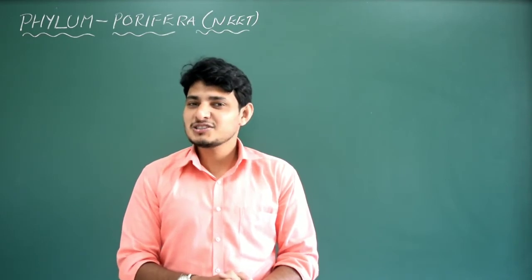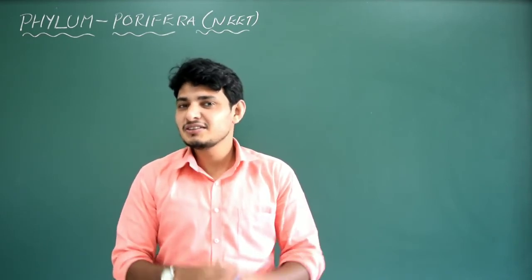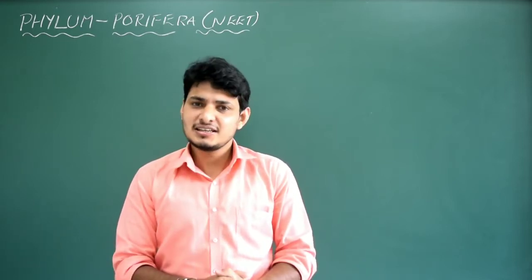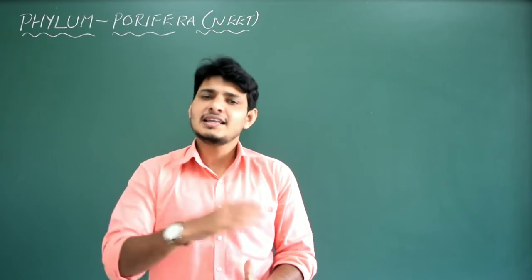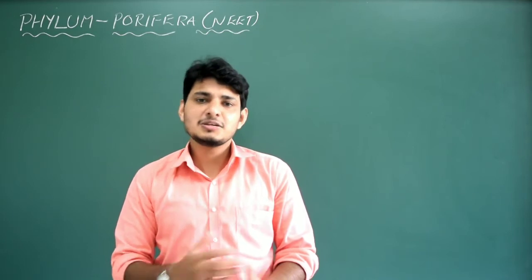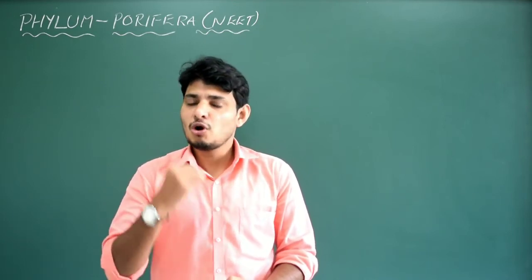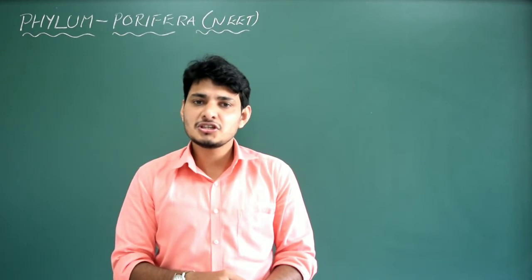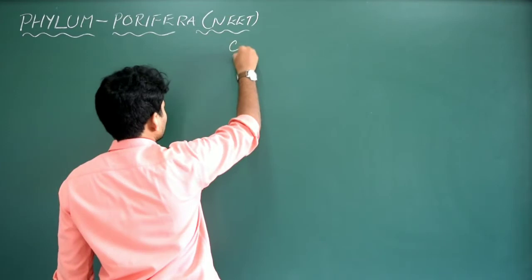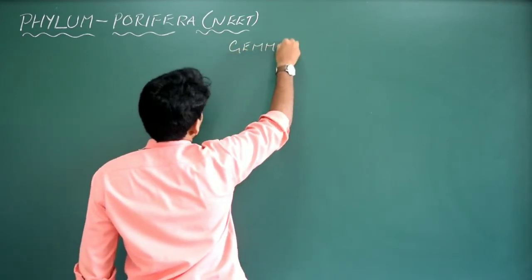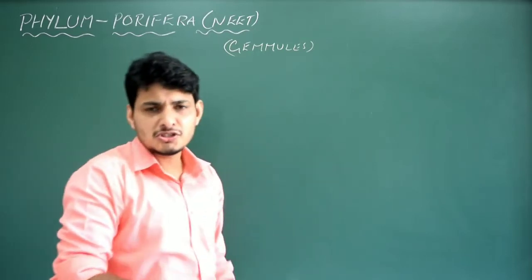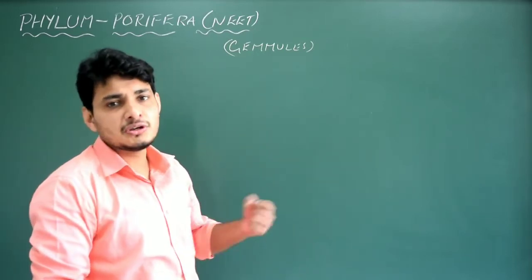If you remember, it has got a water canal system that helps in their respiration, food intake and even excretion. Yes, they are hermaphrodites, but still in asexual reproduction they go for fragmentation or spore formation. That is nothing but gemmules. What type of asexual reproduction is seen in sponges? Gemmule formation. Simply we write here gemmules, actually a type of asexual spores produced from the sponges. Wherever they lodge, they will develop into a young sponge.